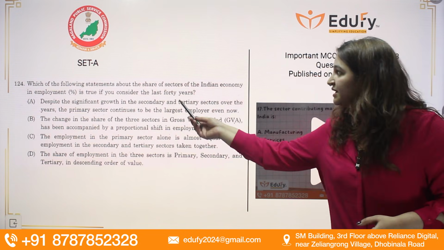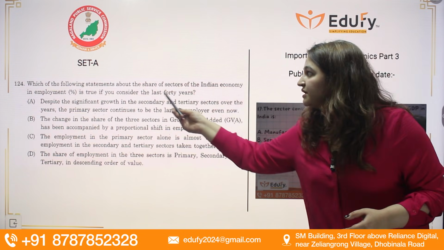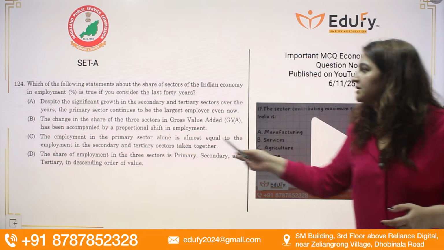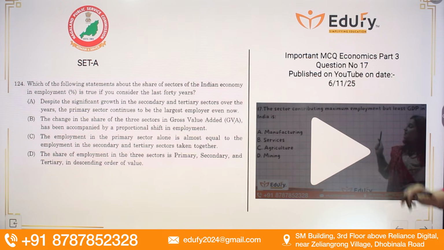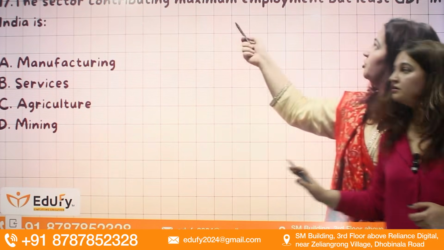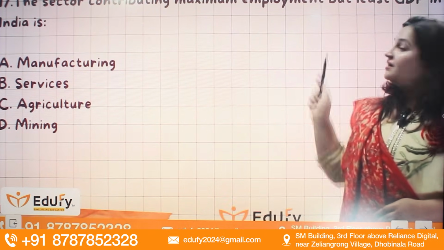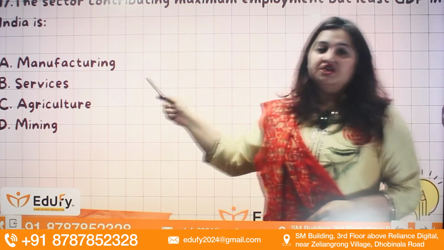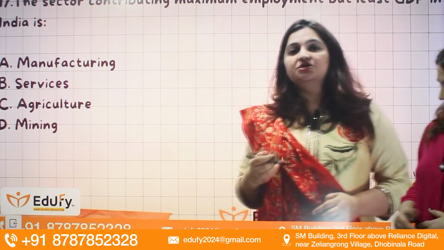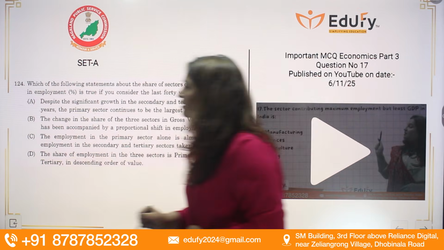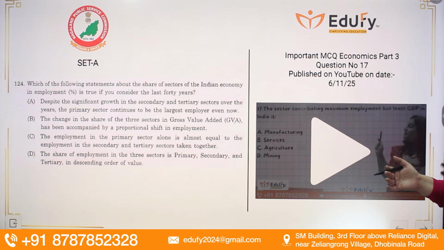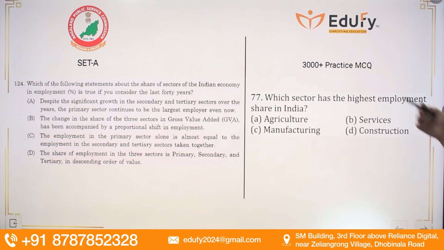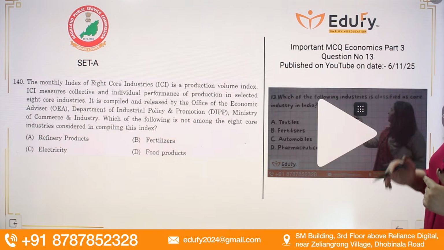The first question is with respect to the employment patterns, and in that topic we have covered multiple questions. The sector contributing maximum employment but the least value to the GDP is agriculture, which contributes around 40. Apart from that, we have also focused on the patterns of employment at various other places, for example, you can see in the 3,000 plus practice MCQs.